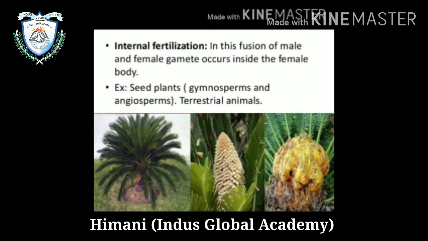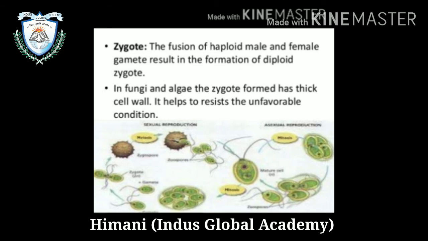Now, internal fertilization. In this, fusion of male and female gametes occurs inside the female body. For example, seed plants, gymnosperms and angiosperms, and some terrestrial animals. After that, zygote. The fusion of haploid male and female gametes results in the formation of diploid zygote.